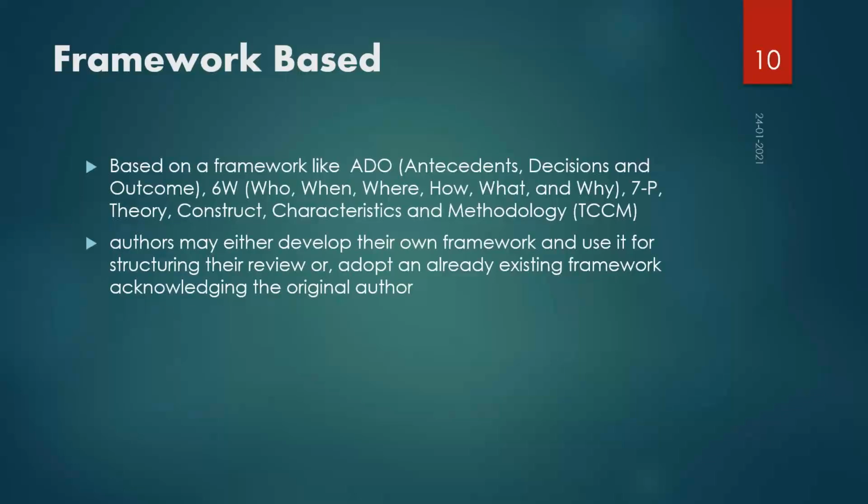So many people have given ADO, which stands for antecedents, decision, and outcome. Then 6W, that means you categorize the literature by answering these 6 Ws or questions. The 7P framework was again given by Justin Paul. And the TCCM framework, that is theory, construct, characteristics, and methodology. The whole idea is that you categorize the literature under these broad categories, because you need some kind of thread to tie that literature. These are the threads available to you, depending upon your domain, your interest, and your capability. You can use any one, or you can come up with a new one.